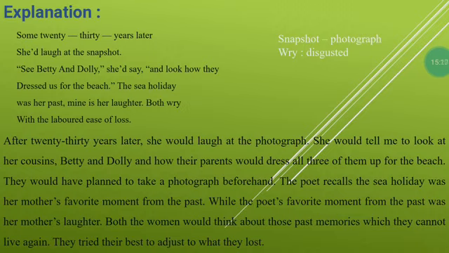Both the women would think about those past memories which they cannot live again. They tried their best to adjust to what they lost. So here you can see in the very last stanza, both were with the labored ease of loss. Labored ease here just shows the oxymoron.